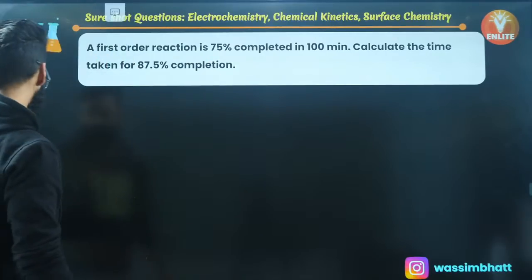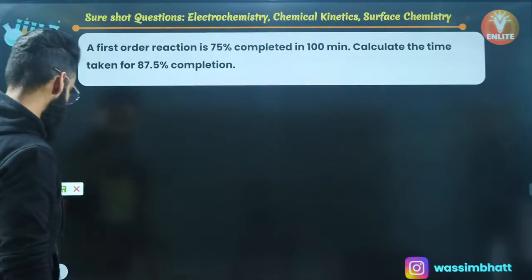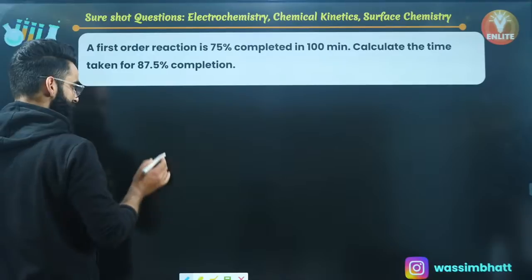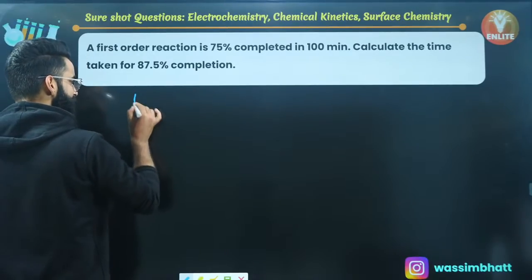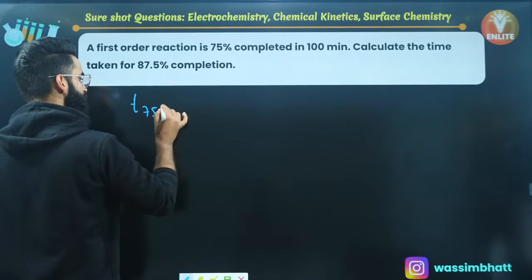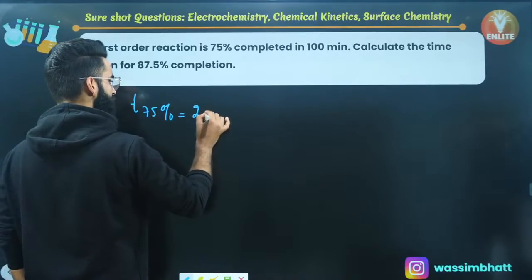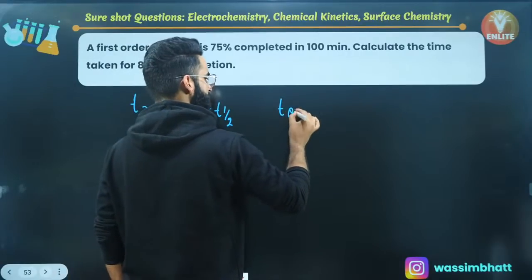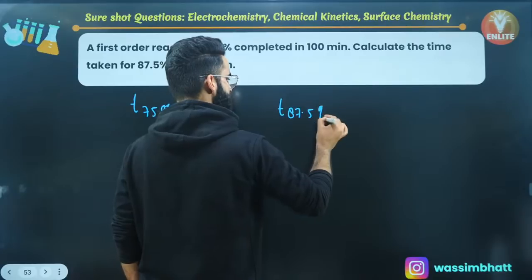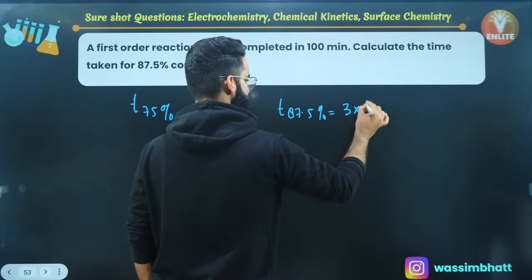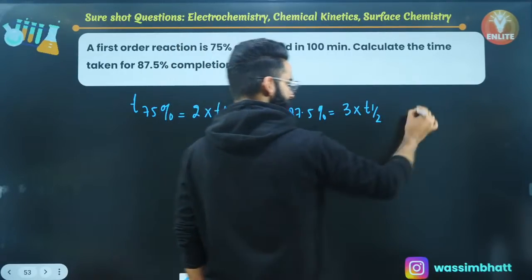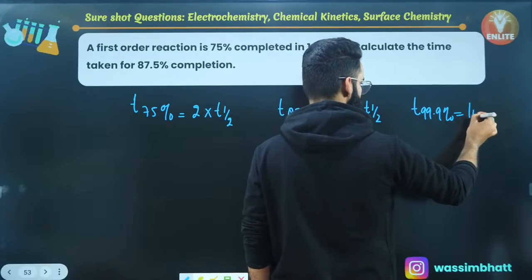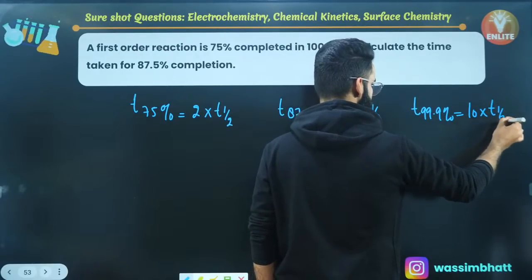Look at this particular question, guys. It belongs to the first order kinetics, right? And for the first order reactions, you all must be familiar with certain important results. Number one, time taken to complete 75% of the first order reaction is always equal to 2 times the half-life. Number two, time taken to complete 87.5% of the first order reaction is always equal to 3 times the half-life. Number three, time taken to complete 99.9% of the first order reaction is always equal to 10 times the half-life, right?